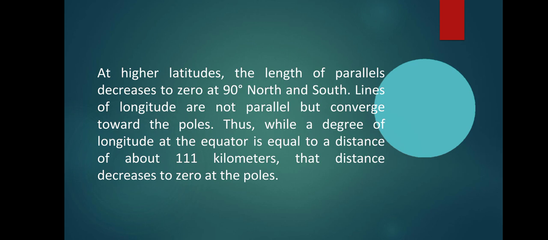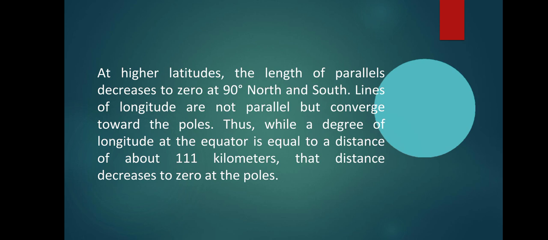They meet at a certain point at the pole. They are not parallel to each other. So that's how we know that lines of longitude are not parallel, but converge towards the poles.